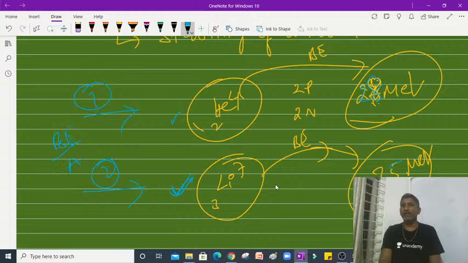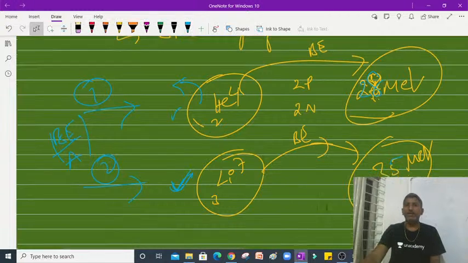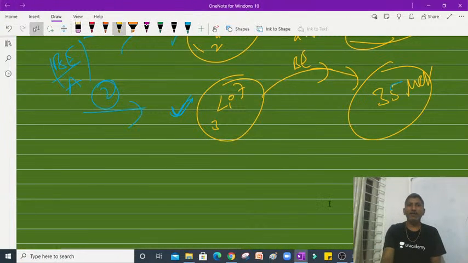Binding energy per nucleon. It means the energy we have to spend to remove one nucleon from the nucleus to the outside is the binding energy per nucleon. Each and every nucleon, if you want to remove it, how much energy is required for each nucleon, that only decides the stability. So that is called binding energy per nucleon.